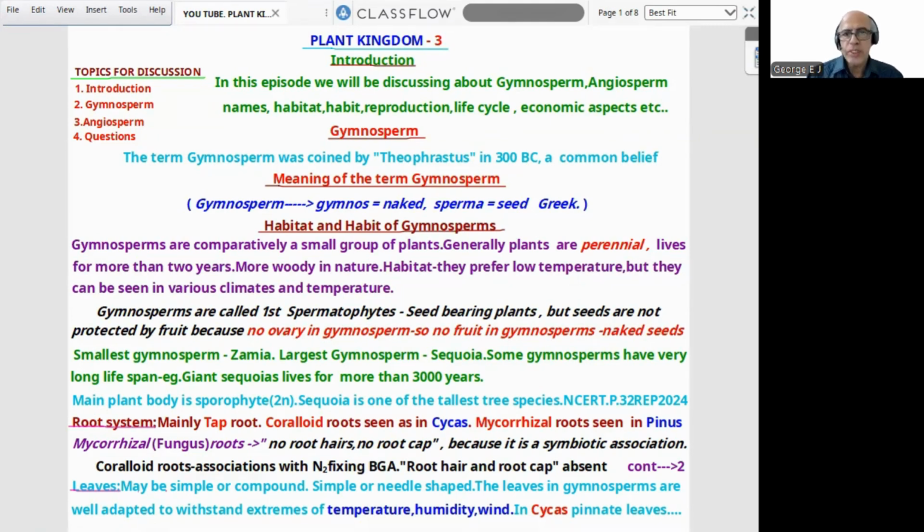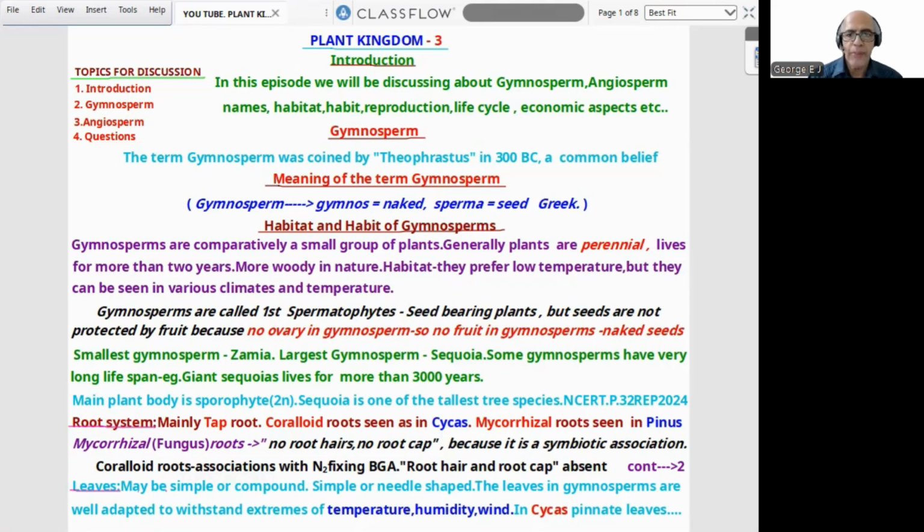The term gymnosperm was coined, most preferably by Theophrastus, often called father of botany, in 300 BC. That is a common belief; many other names are suggested. Next is the meaning of the term gymnosperm. Gymnos means naked, sperma means seed, Greek origin. So gymnosperm means plants with naked seed. Pteridophytes have no seed.